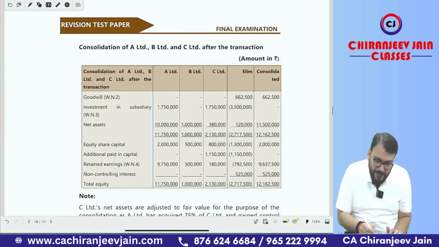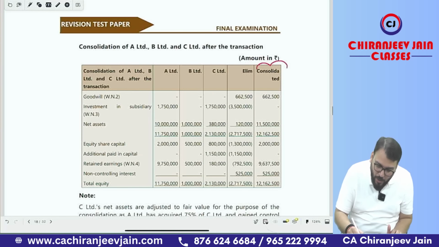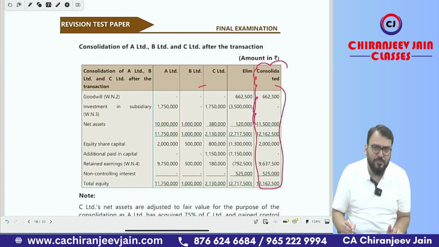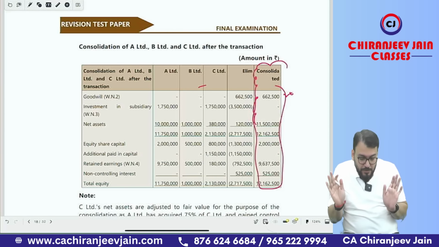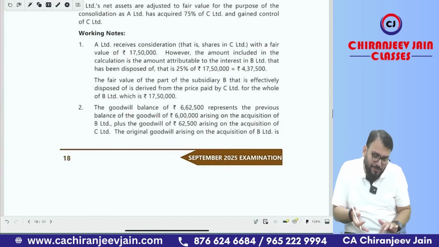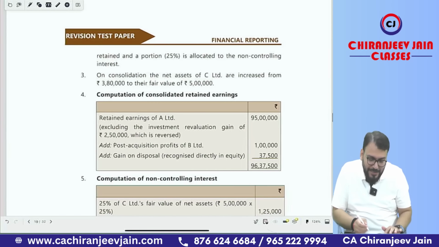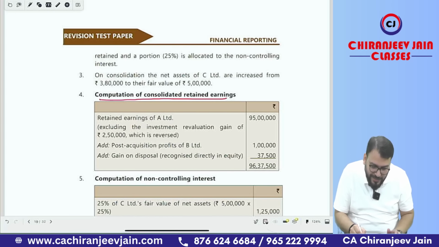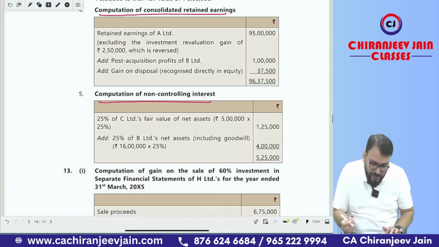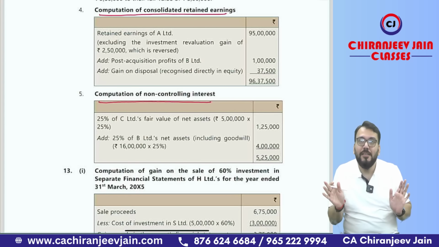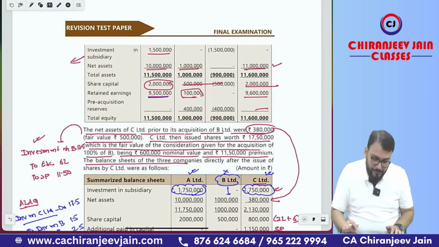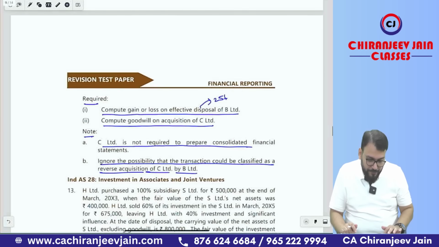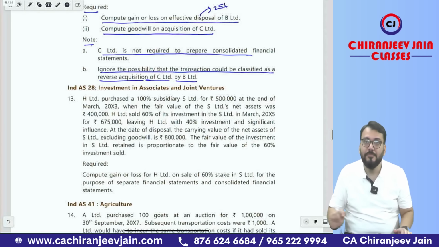Then they have prepared CFS. However, in exam, I will say only write down this. This much is not required. So this is 6 lakh with the same thing. Super easy. Then they have given some working notes. This much working note was not required, but they have given computation of consolidated earning. You can also give computation of NCI. You can also do. Okay, sir. Super easy. This was a good question. Have you understood this?